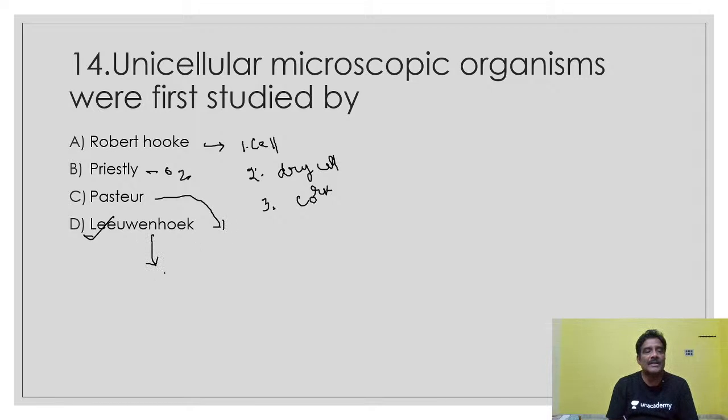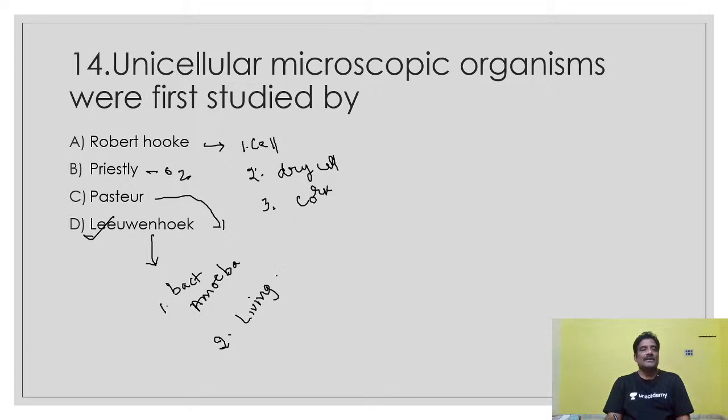Leeuwenhoek observed microorganisms like bacteria and some amoeba-like organisms in pond water. So he was the first man who observed unicellular microscopic organisms. Living cells were identified by Leeuwenhoek. Robert Hooke identified dead cells only. That point you have to understand.